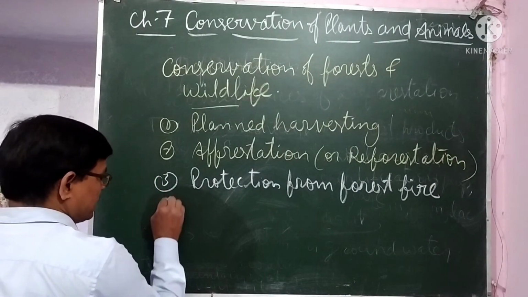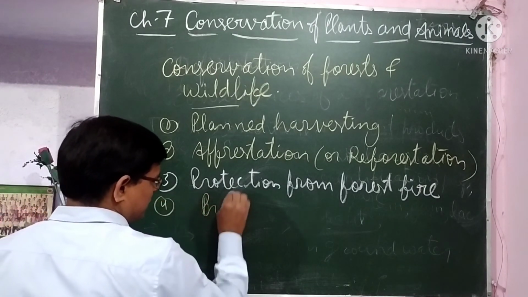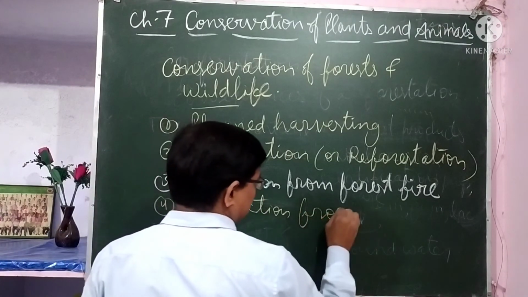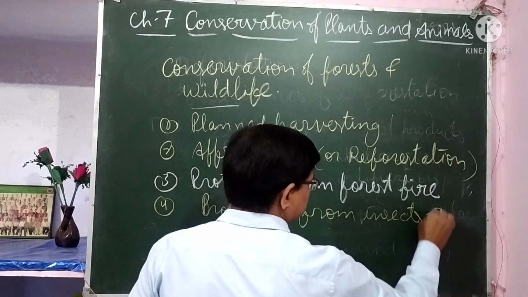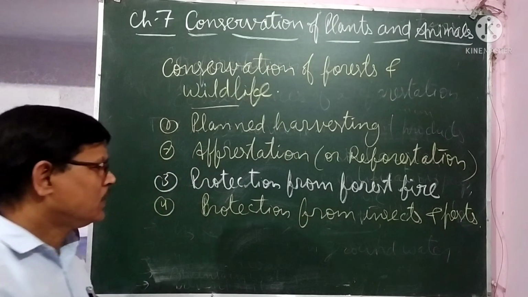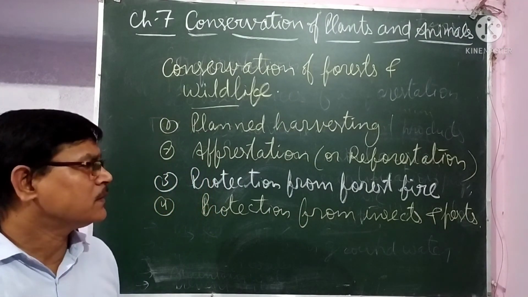Forests should be protected from insects and pests. Some of the insects and pests are harmful to forest trees.